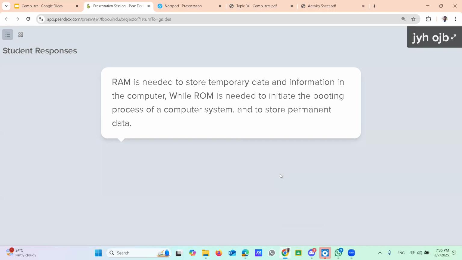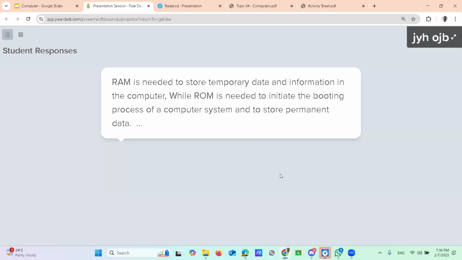But what's the name of the program that initiates the booting process? Within brackets, you should say BIOS. ROM uses the BIOS program to initiate the booting process. This name is needed for that answer: Basic Input Output System.